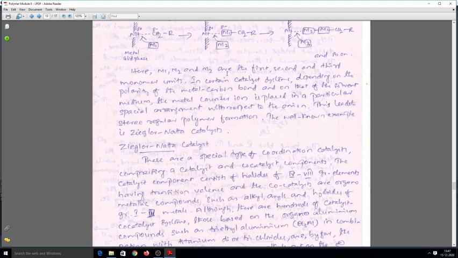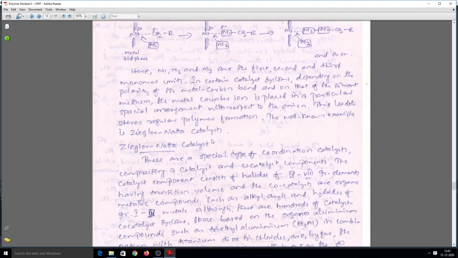The major important example of coordination polymerization is the Ziegler-Natta catalyst. The Ziegler-Natta catalyst was used for the preparation of stereospecific polymers and also unbranched polymers. Earlier, by using cationic or anionic or ionic polymerization, and by free radical polymerization, they were able to obtain only branched chain polymers.